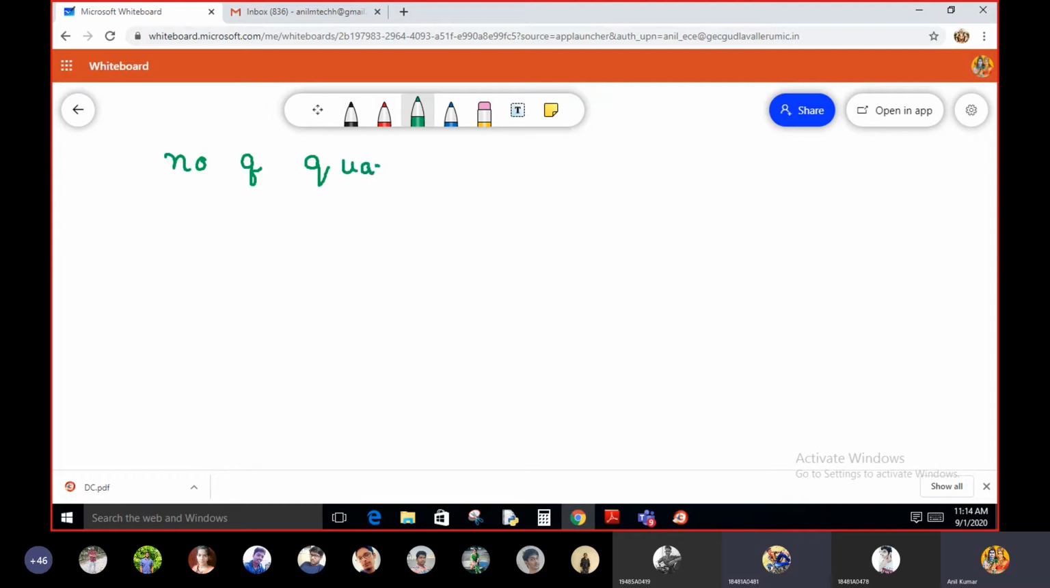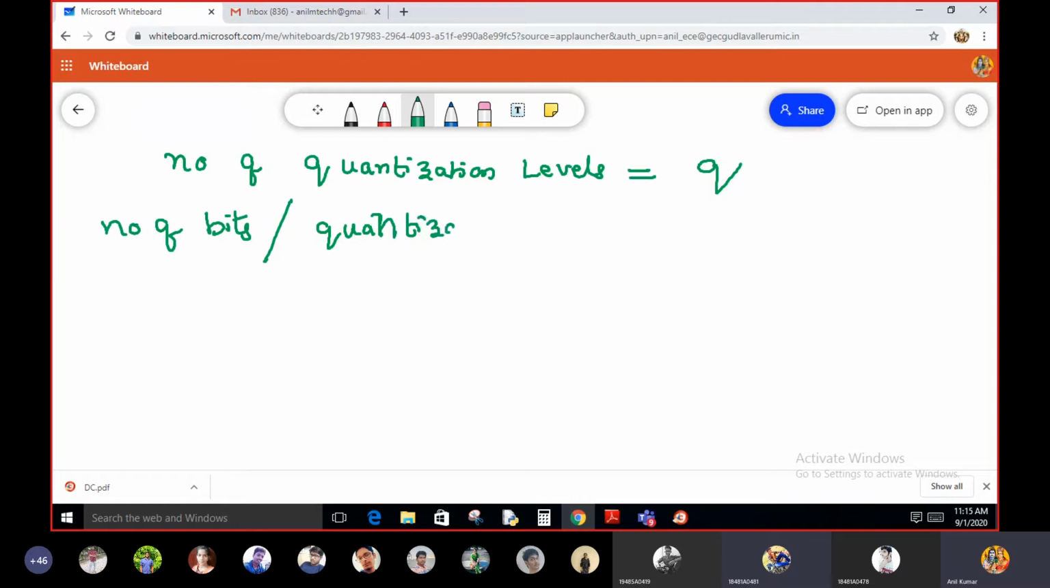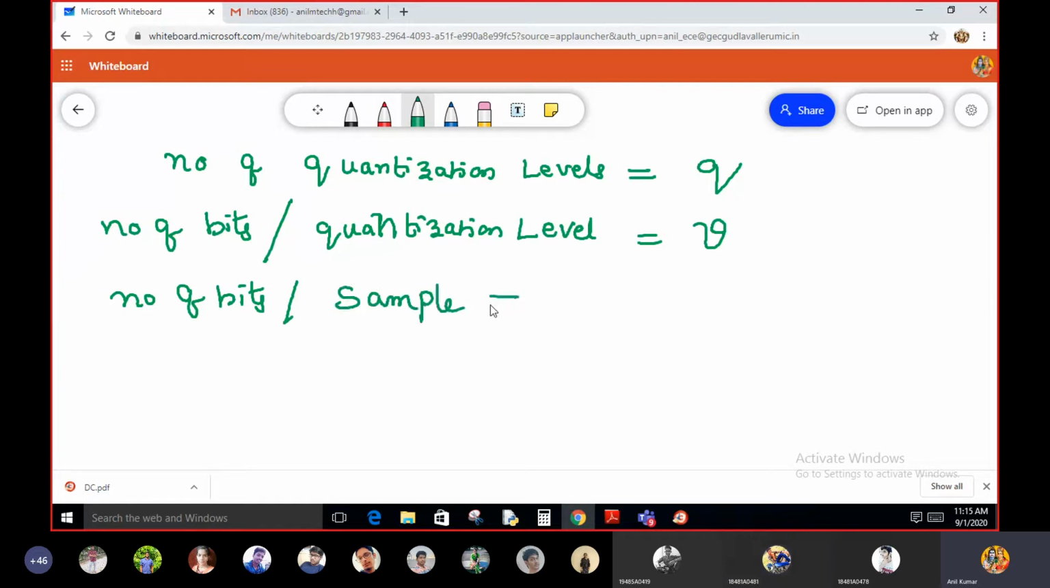levels is equal to Q. And the number of bits per quantization level is equal to V. So next, the number of bits per sample is equal to V.